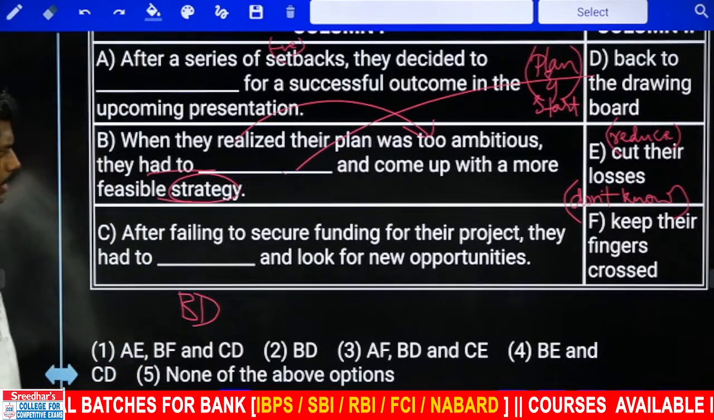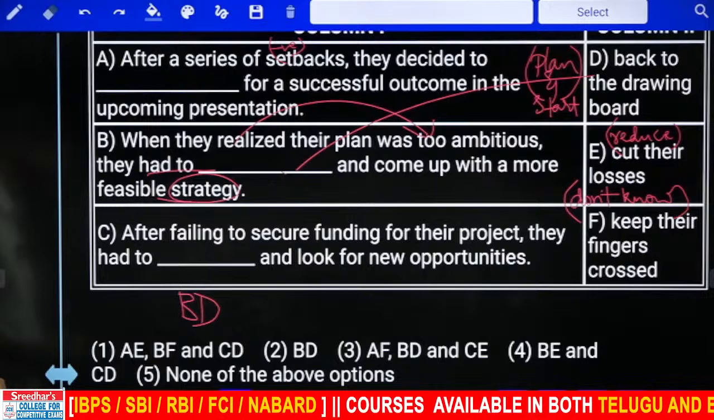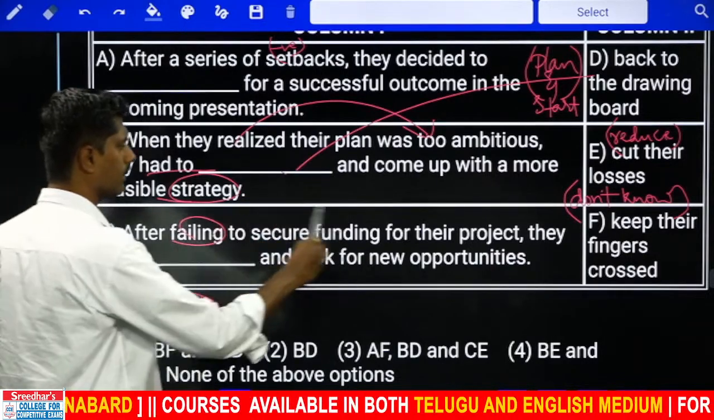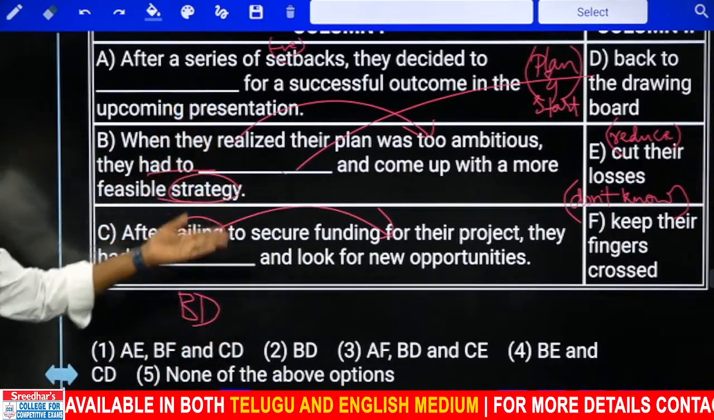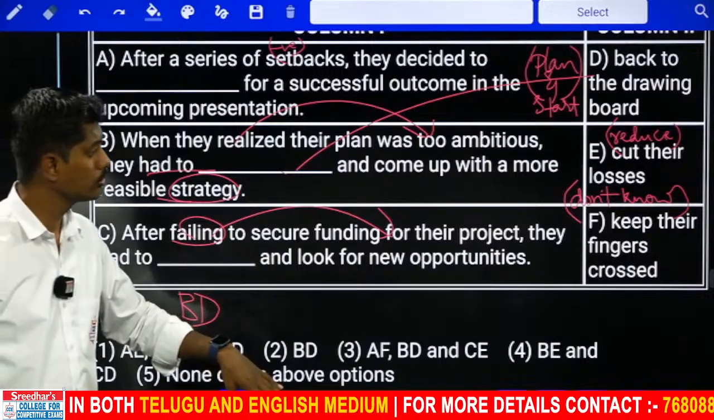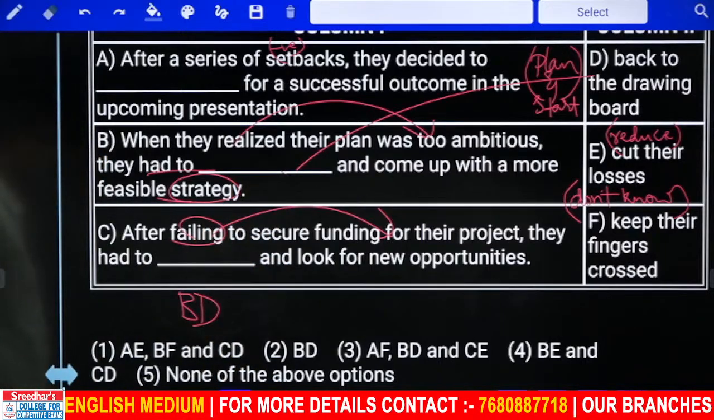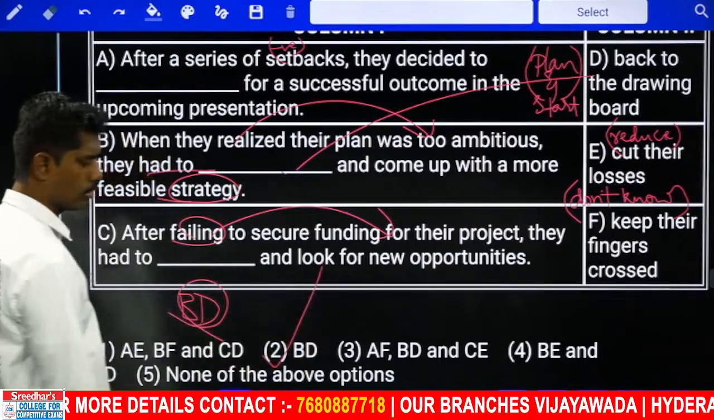After failing to secure funding for their project, they had to dash and look for new opportunities. See, they failed in getting the funding for their project, they had to dash for new opportunity. They had to go back to the drawing room and look for new opportunities. They had to cut their losses and look for new opportunities. They had to keep their fingers crossed. We can take only BD. Do we have BD? Second option is the right answer.